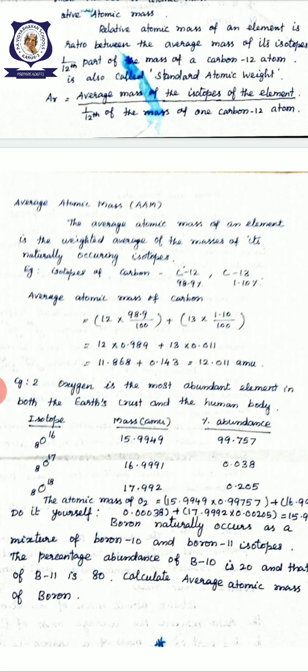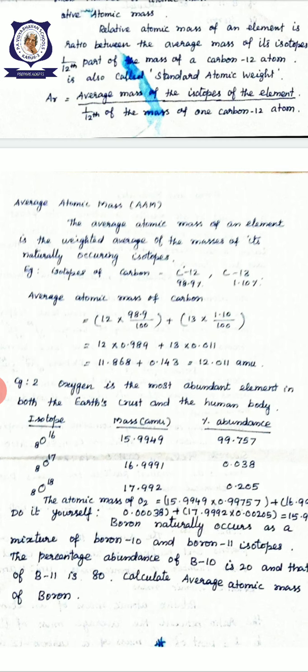Oxygen 18, its mass is 17.992 atomic mass unit. This is the average atomic mass.